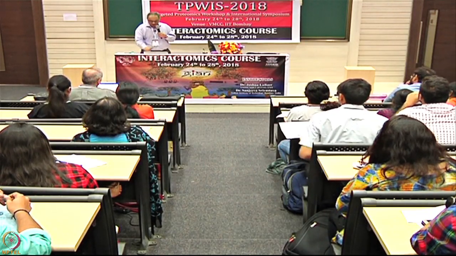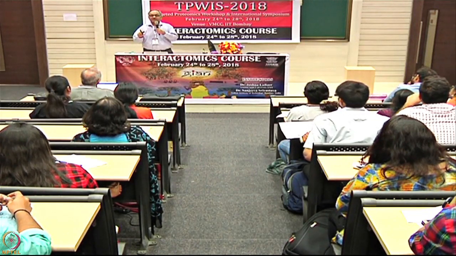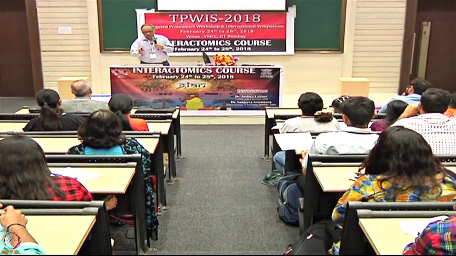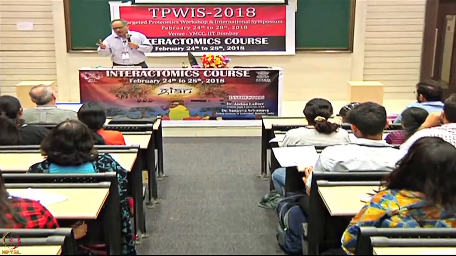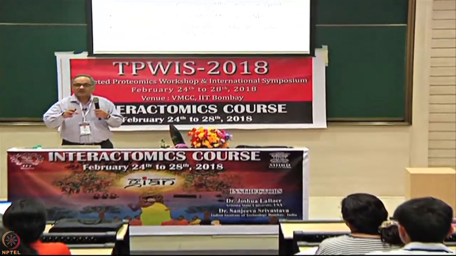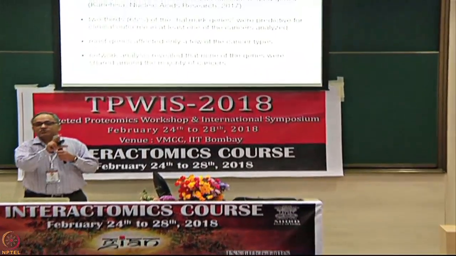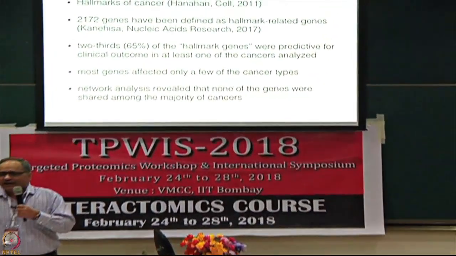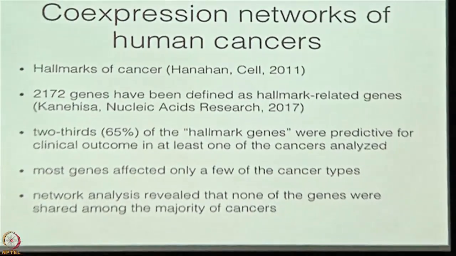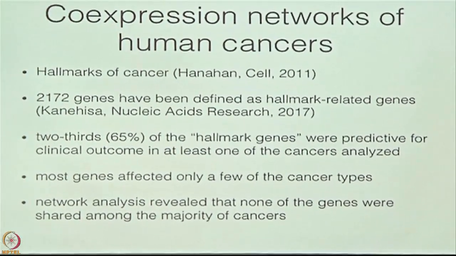So 65% of them matched. So they weren't entirely wrong or entirely right. What we found was that most of those genes which they had identified, it affected only a few of the cancer types. So we began to think that maybe they didn't get all of them.